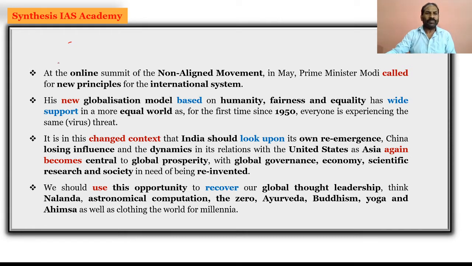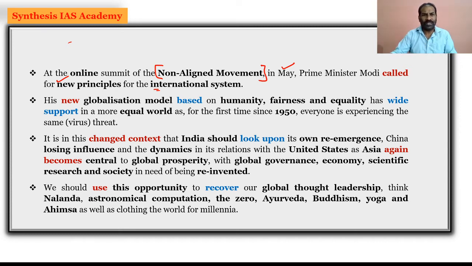And definitely, if you look at the Non-Aligned Movement online summit, which we saw recently in the month of May, our Prime Minister Narendra Modi also called for new principles in the international system. So when a developing country like India is putting forth that there have to be new principles in the international system, that means India wants a global change, and India is certainly going to take the benefit of the global change.